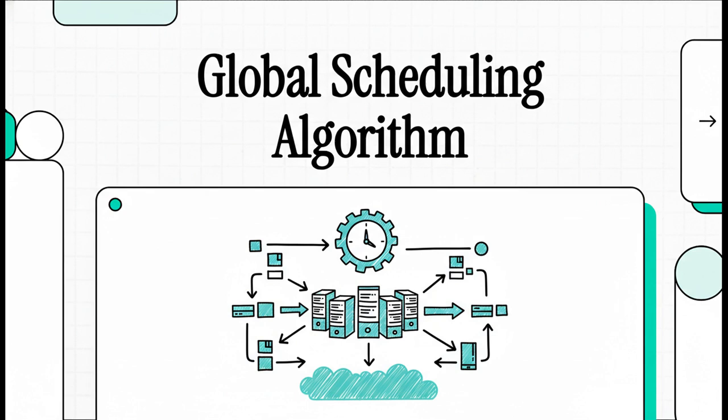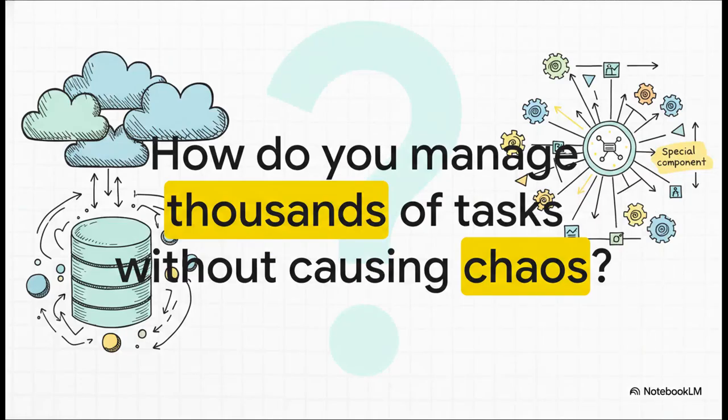Let's jump right in. I mean, just try to wrap your head around it for a second. We're talking thousands of tasks, maybe millions, all hitting hundreds or thousands of computers at the same time. It sounds like a logistical nightmare, right? The key to taming all this complexity, to bringing order to the madness, lies in a single, incredibly powerful component that acts like the system's central nervous system. It's the one making all the critical decisions.